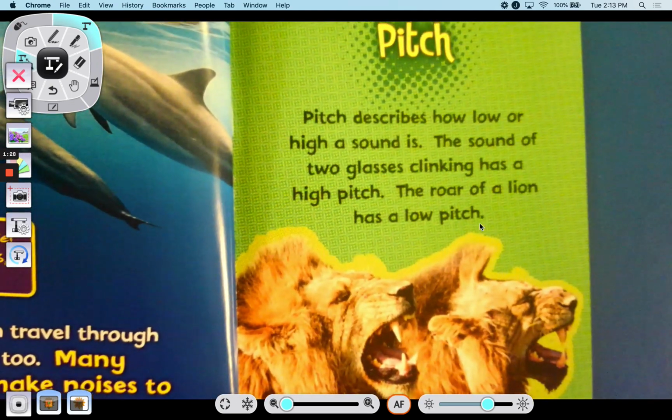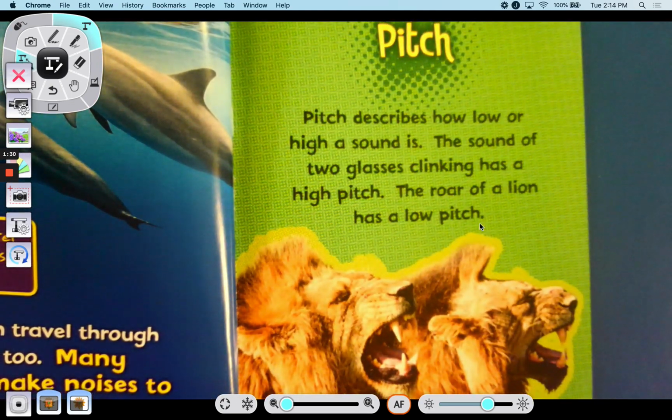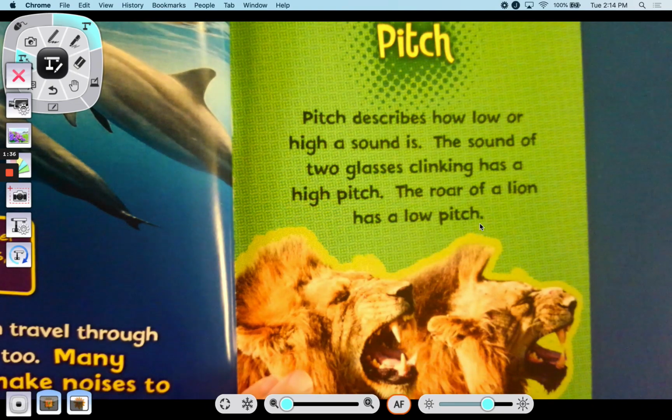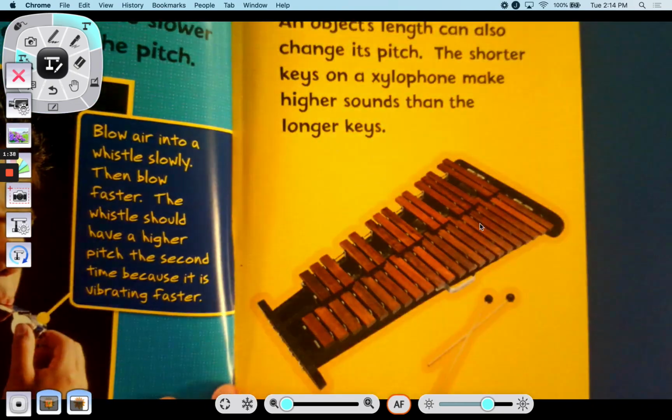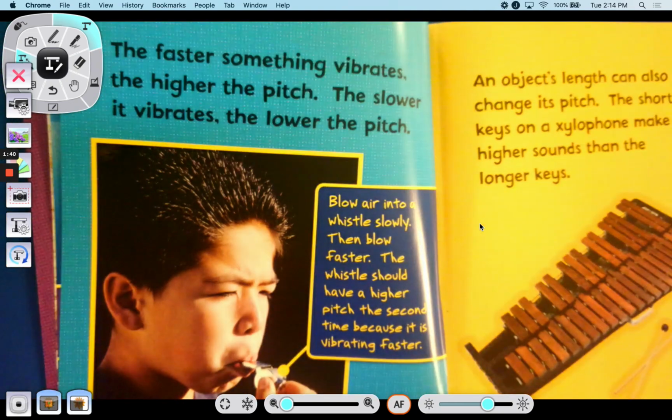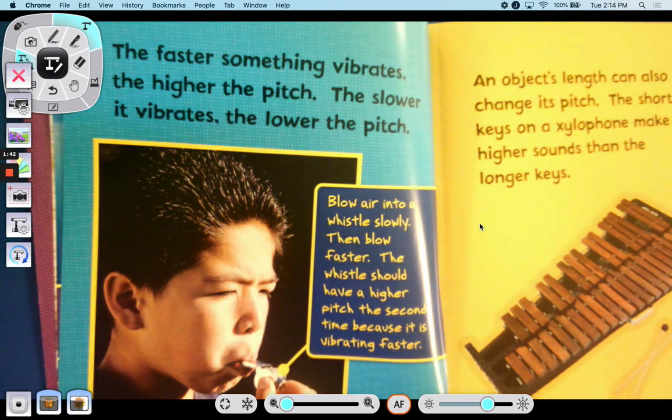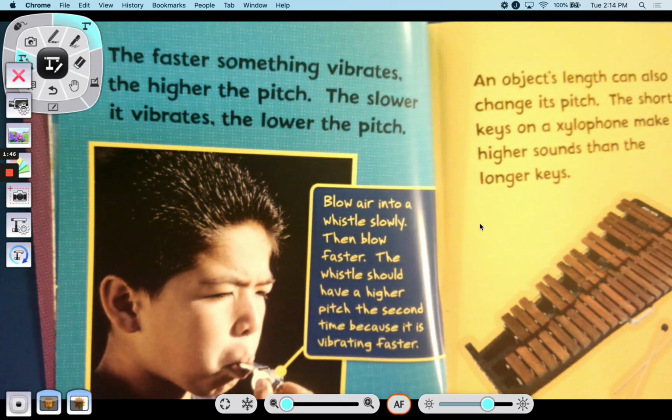Pitch describes how low or high a sound is. The sound of two glasses clinking together has a high pitch. The roar of a lion has a low pitch. The faster something vibrates, the higher the pitch. The slower it vibrates, the lower the pitch.